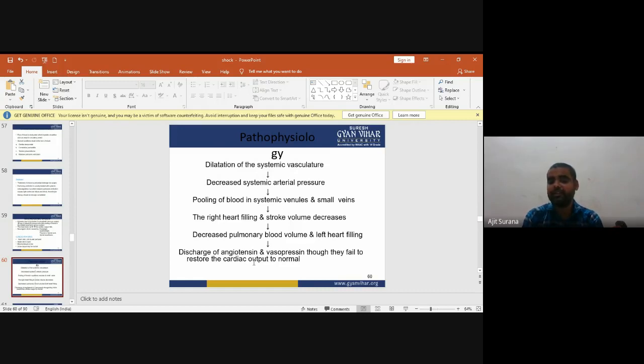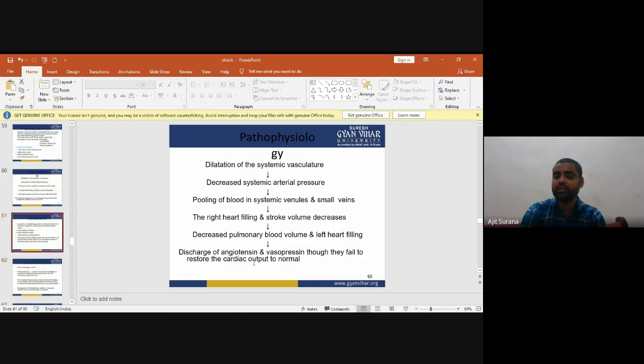When right heart filling and stroke volume decrease, it may cause decreased pulmonary blood volume and left heart filling, due to which there is discharge of angiotensin and vasopressin, though they fail to restore the cardiac output to normal. This is the pathophysiology of neurogenic shock.